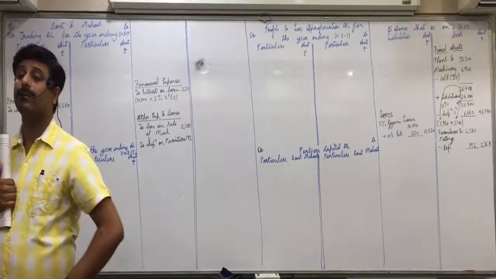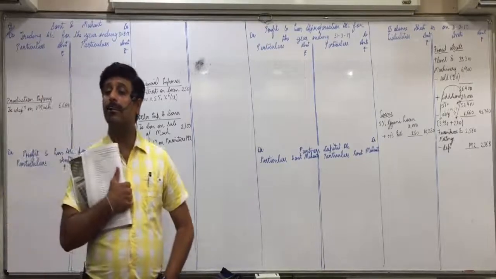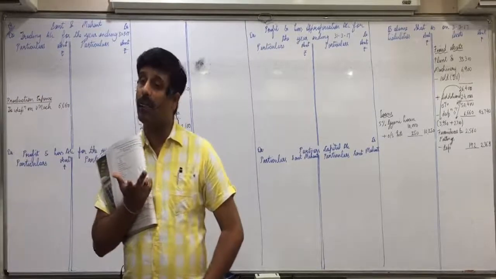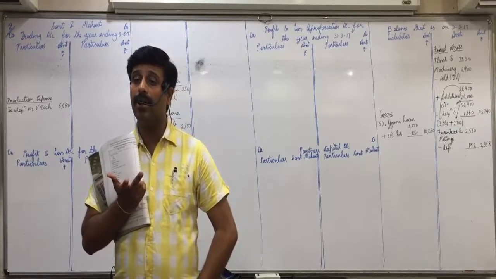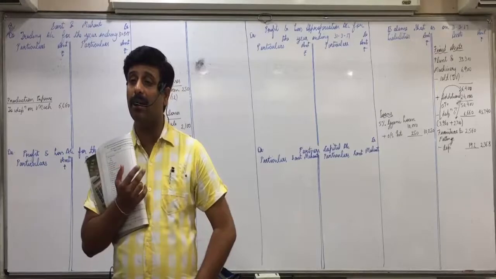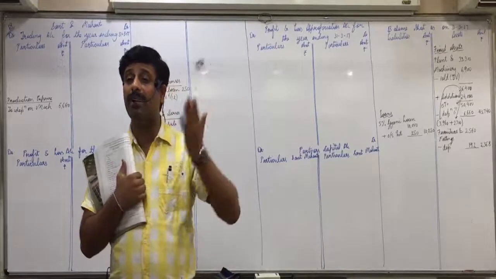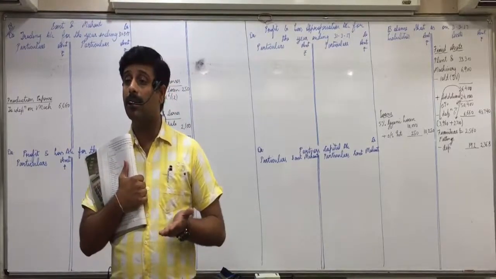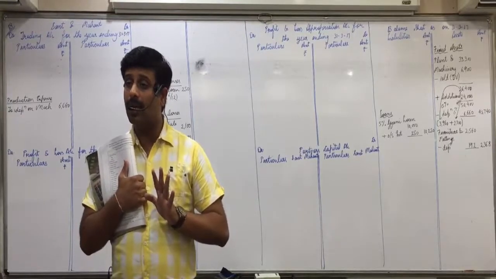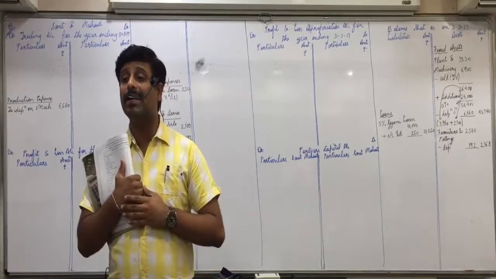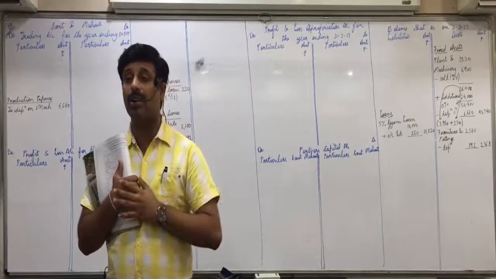Both of you stand up. What are you doing? Simply copying the questions in the class. Homework how many people are doing? Interest on capital is one adjustment we come across in every question. First chapter we practice so much. You still are not clear what are the two effects of interest on capital. How many questions you will do, then you will understand. I think 1,000 questions also you do, you will not understand this.